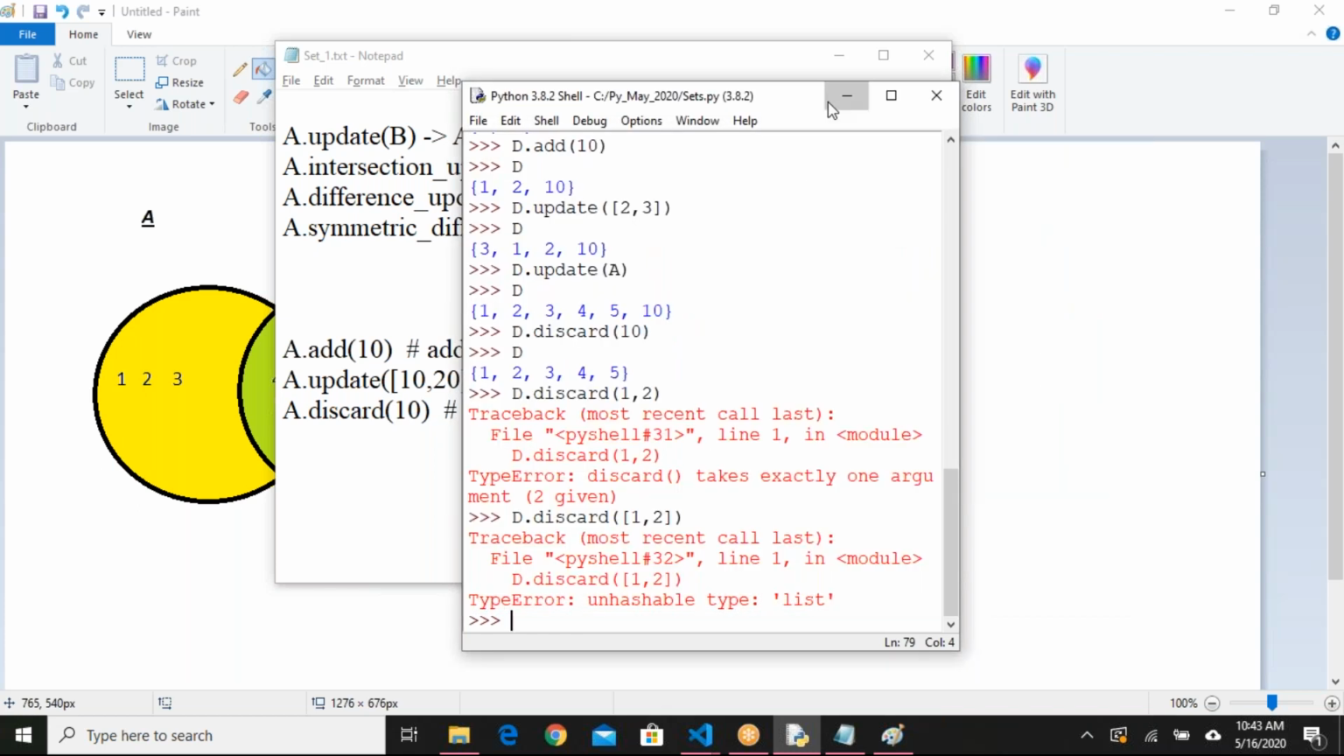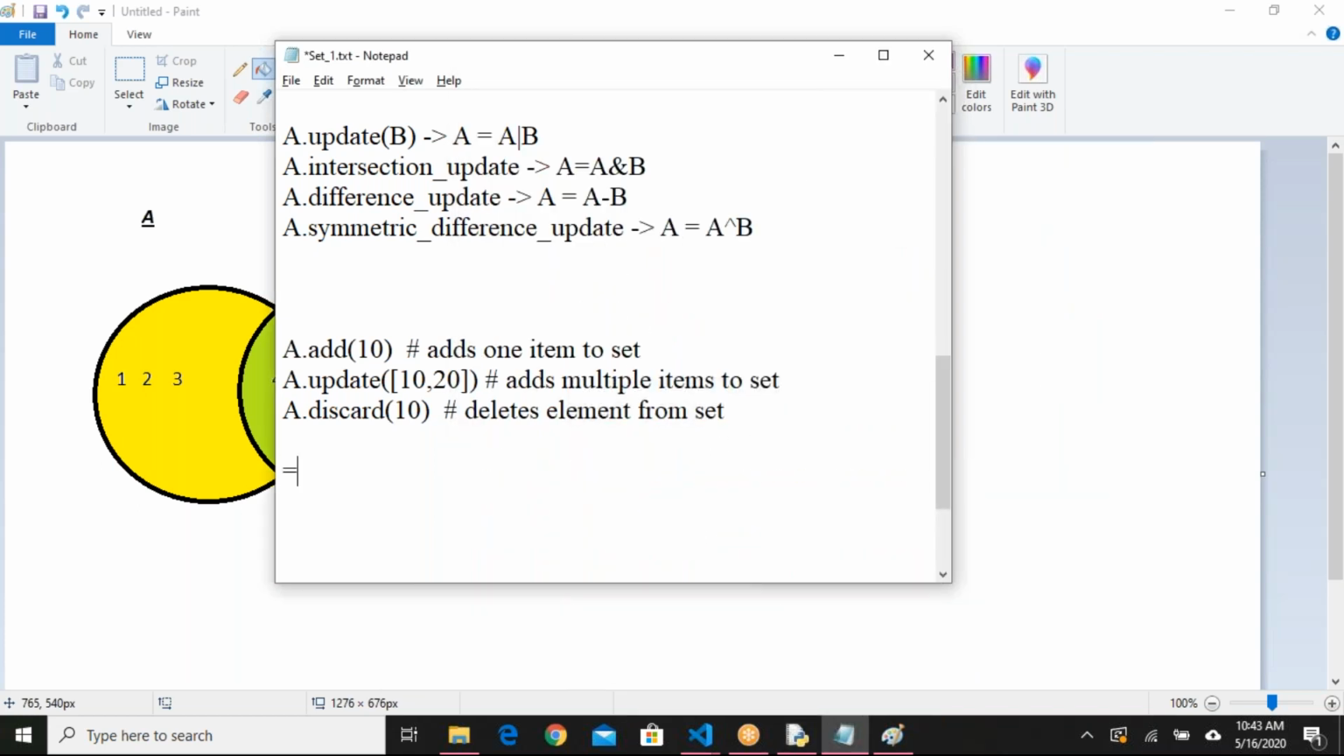Same like set, we have another guy that is known as frozen set. As its name says, it is same like set only: it will contain different elements and no duplicates. Index will not be there, same rules. The only thing is it is immutable, not changeable. Once you declare the frozen set, you cannot make any changes to its elements. You cannot add, you cannot update, you cannot delete.